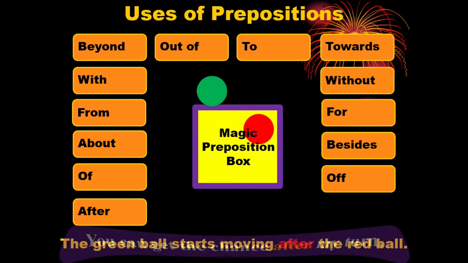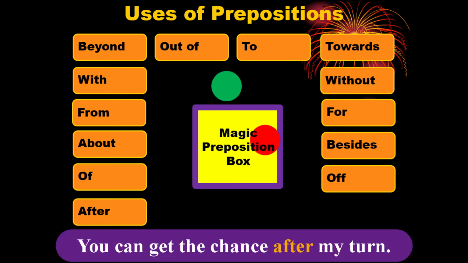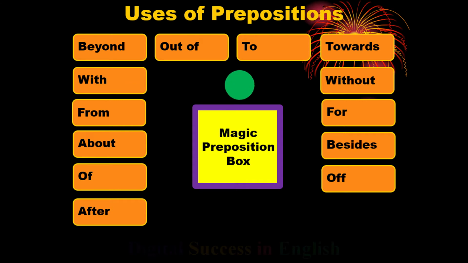In other example, we can say, you can get the chance after my turn. Here, my turn is the first action and you can get the chance is the second action. So, before the first action, that means my turn, we have used after. We are going to the next one.